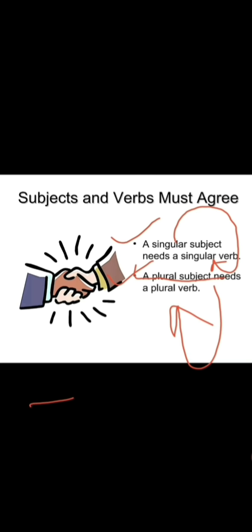Simple. Hope you are getting. It is going to be too simple. So if in a given sentence there is a singular subject, that should consist of what? A singular verb. Hope you are getting. Right or no? So this is the first basic rule. And the second rule says what? Exactly opposite to the first one. In a given sentence, if a plural subject is used, it consists of a plural verb. Singular subject, singular verb. Plural subject, plural verb.